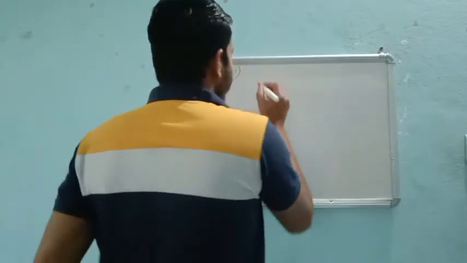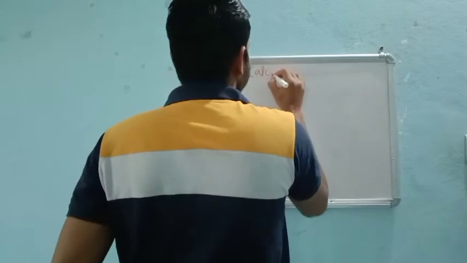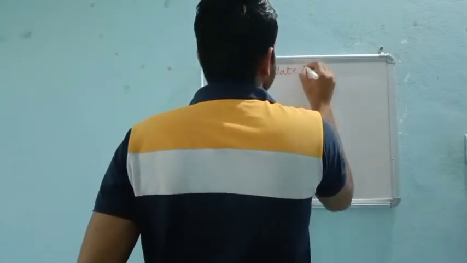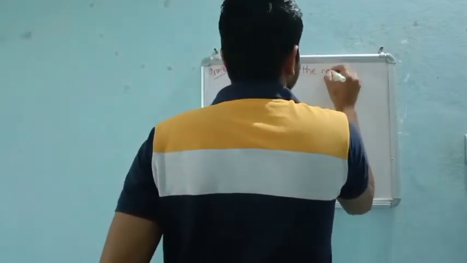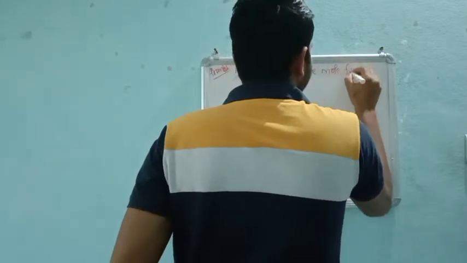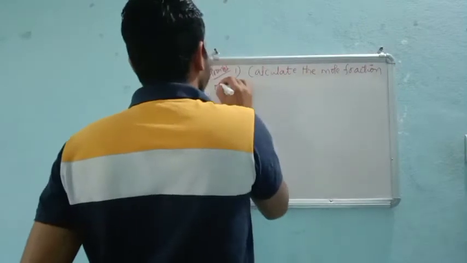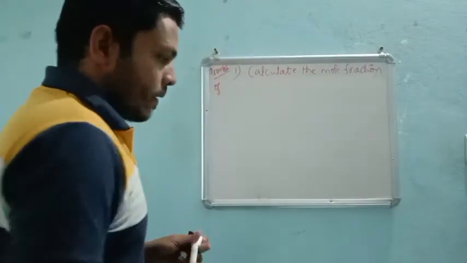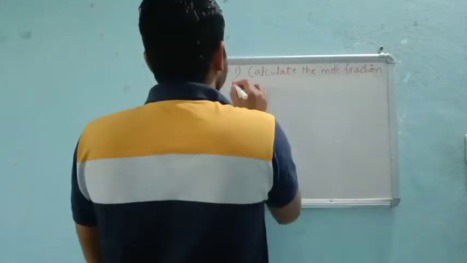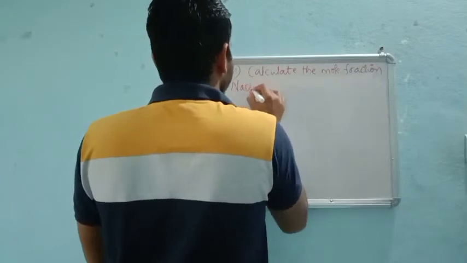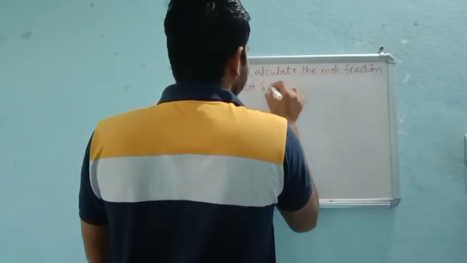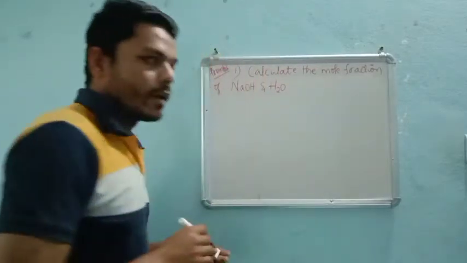Calculate the mole fraction of NaOH and water, that is sodium hydroxide and water.